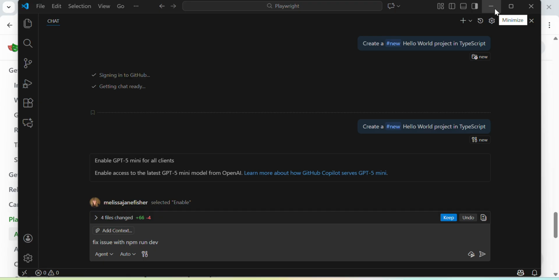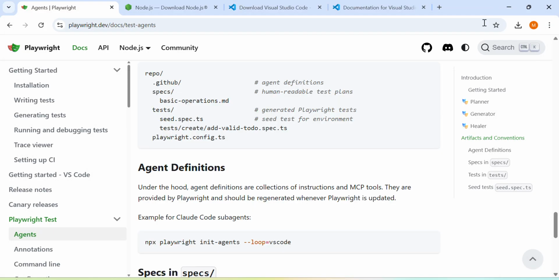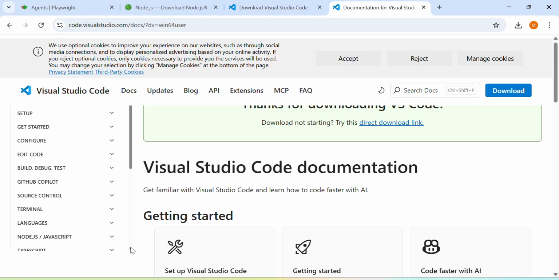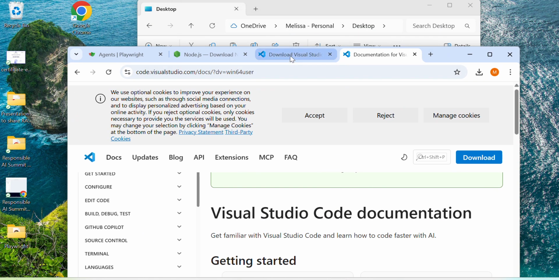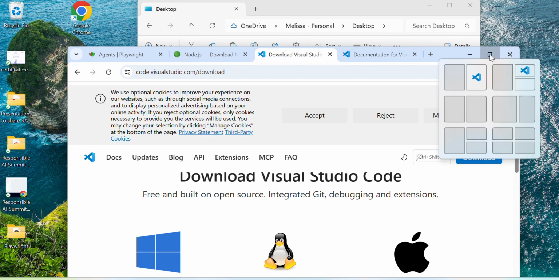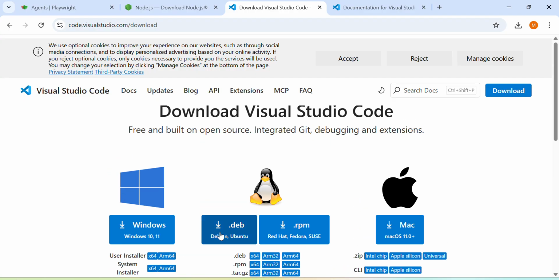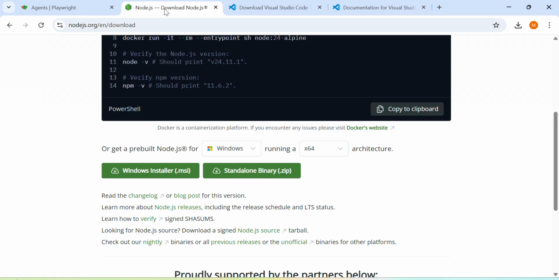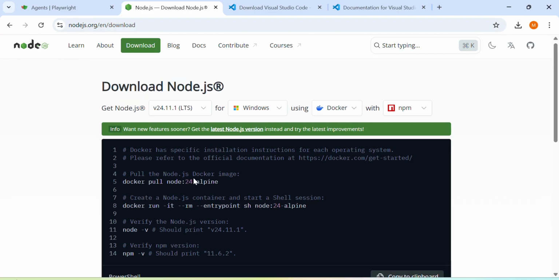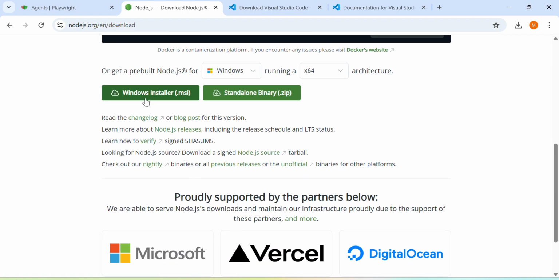So what I want to do is just quickly talk through what I did. I went to download Visual Studio Code. So I just went to this page and I downloaded Windows because I'm on Windows 11 on my personal laptop. I also downloaded Node.js, so I just went onto here so I can share those two links.